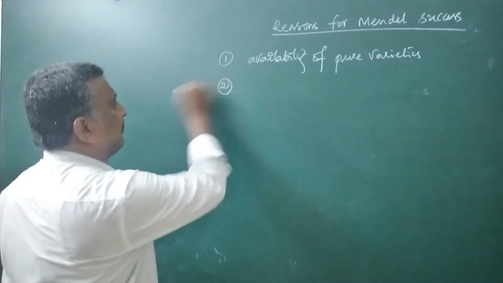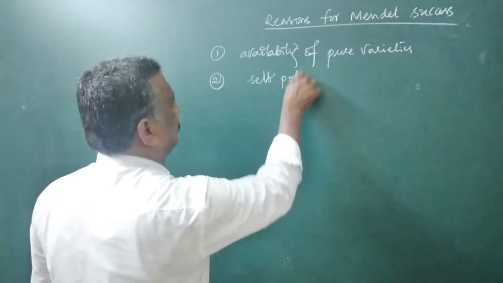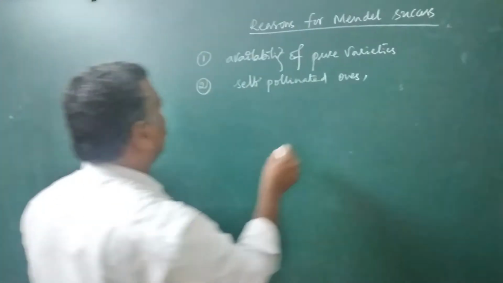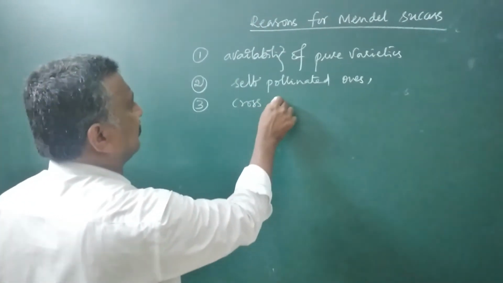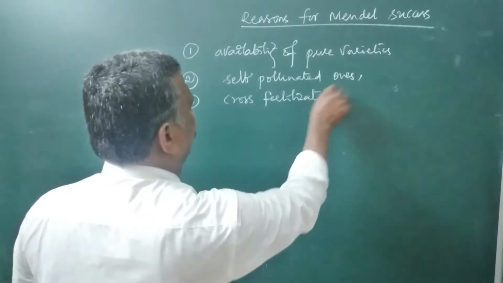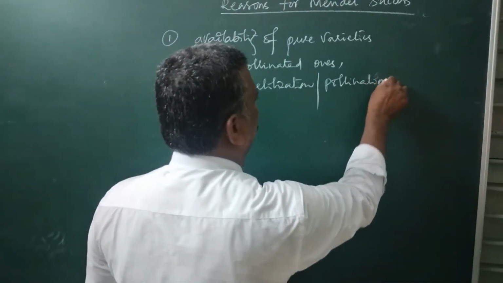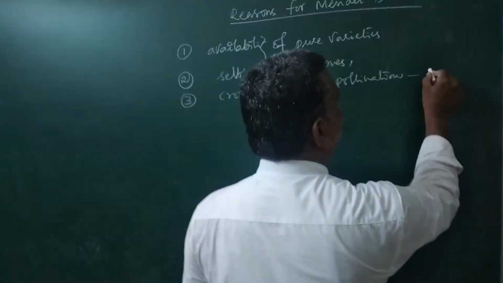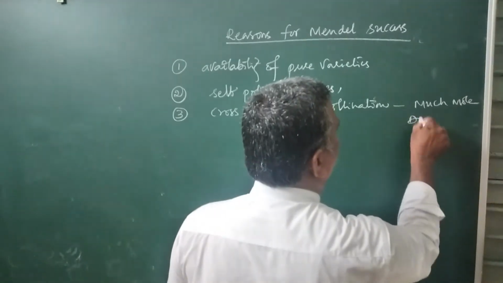Then they are generally self-pollinated ones. Then cross-fertilization or pollination may not be difficult, may not be much difficulty.